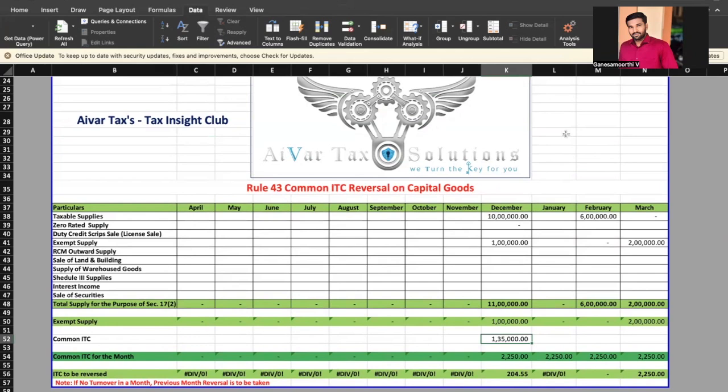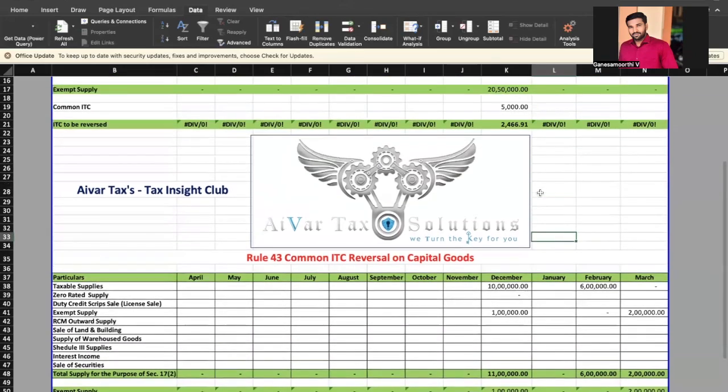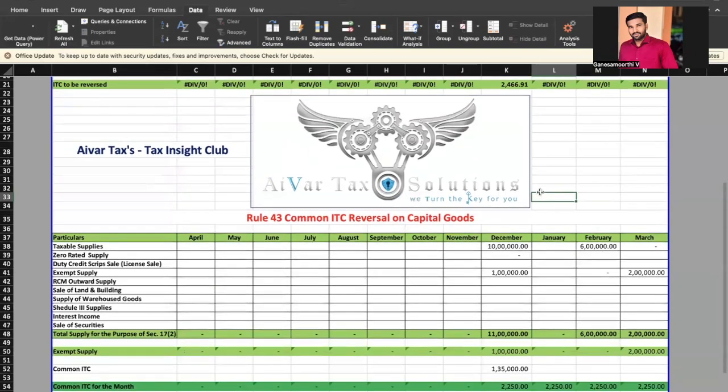Okay. And one more point I have to discuss with you. Machinery is purchased in December, and we are reversing on a monthly basis. Every month we are reversing from December, January, February, March. For the 4 months we have reversed properly. Do we have to calculate the whole period taxable supply and whole period exempt supply to check whether we have reversed correctly or not?